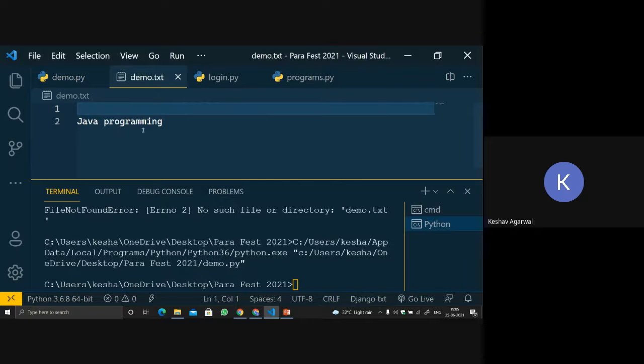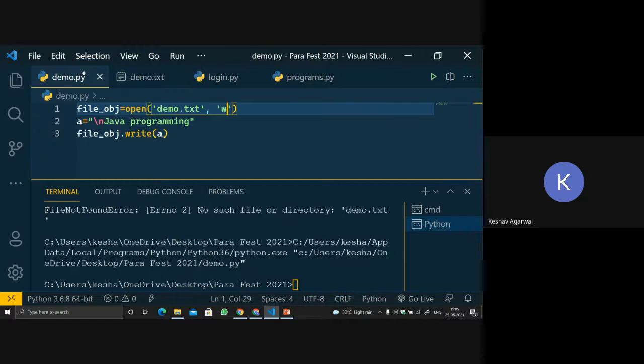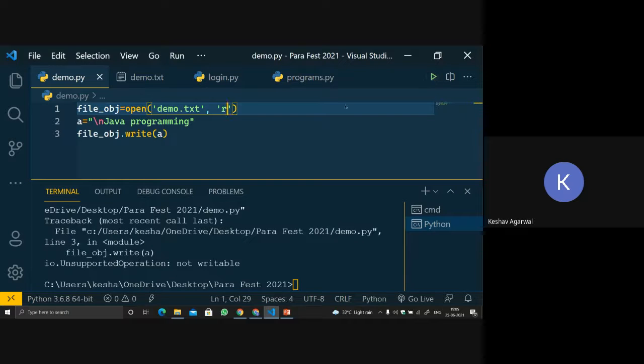We got a demo.txt with Java programming written. Now let's use the read mode to try to write something. Running the code, it returns an error, io.UnsupportedOperation: not writable. Since we are using the read mode, we cannot write, obviously.